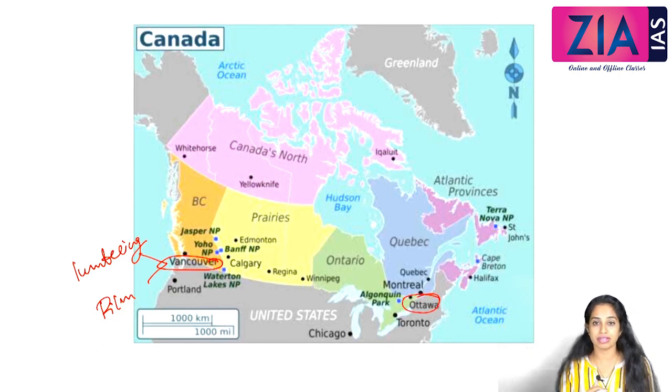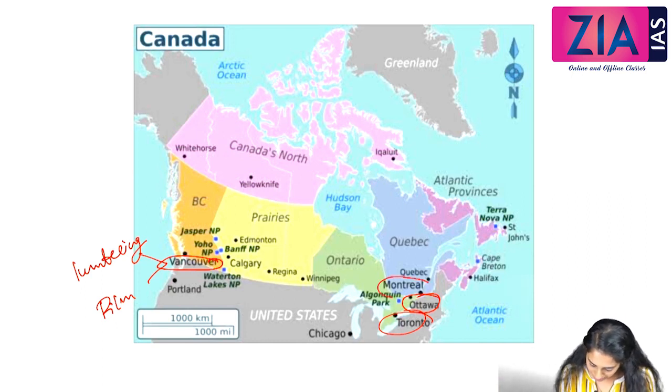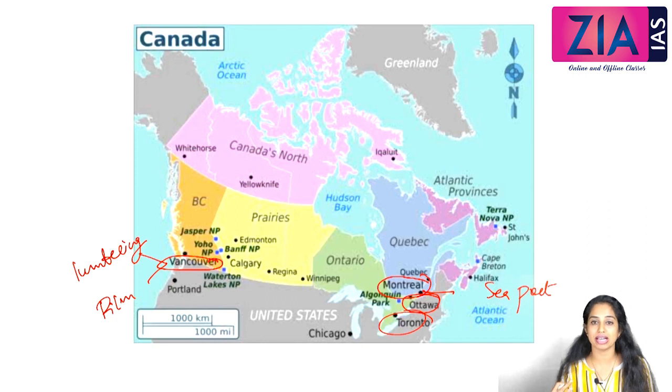Next to Ottawa, we have another famous city in Canada that is called Toronto. So Toronto and Ottawa are located in the southeastern part of the country, and we can locate Montreal here. Montreal is famous for the seaport. The largest seaport in Canada is in Montreal.